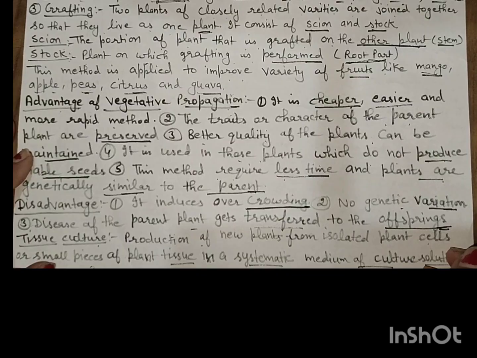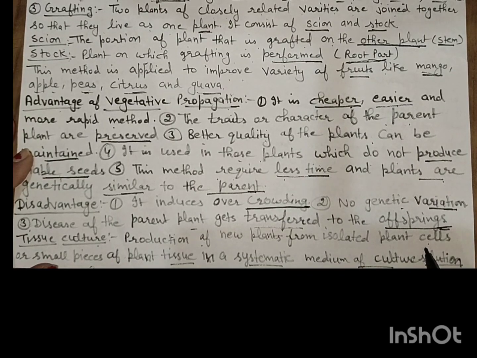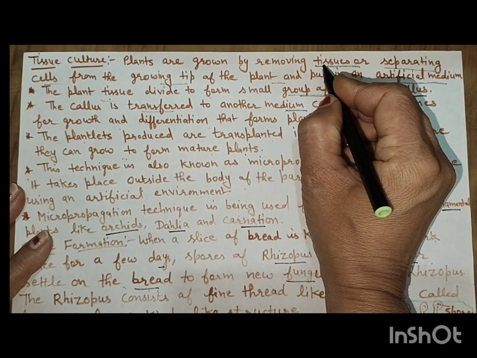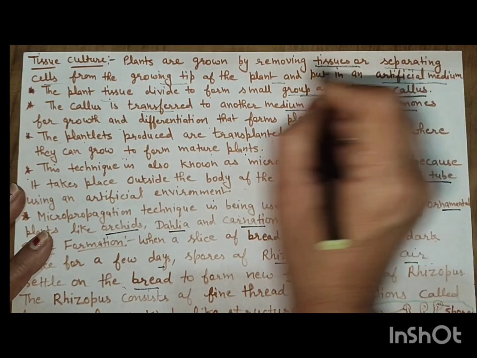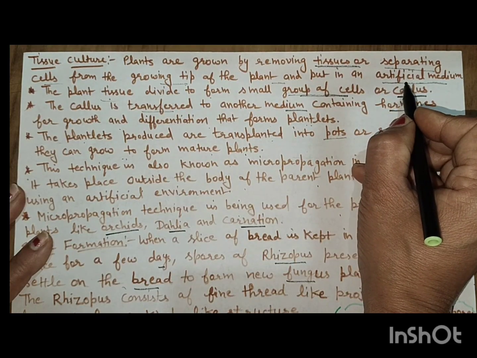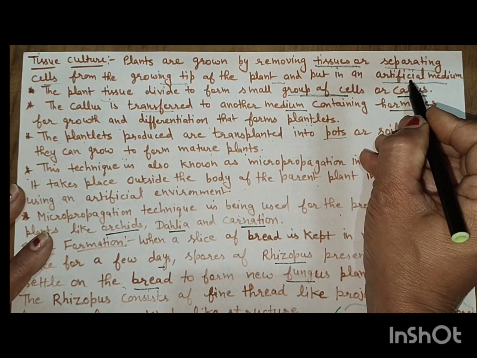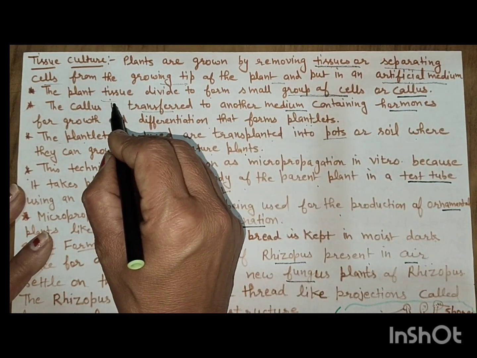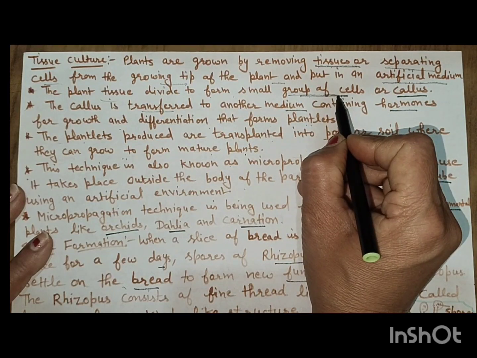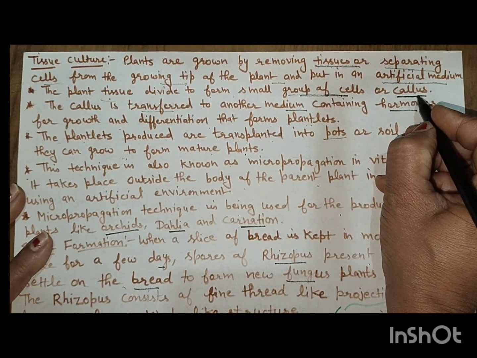Now tissue culture. Production of a new plant from isolated plant cells or small pieces of plant tissue in a systematic culture medium is called tissue culture. Plants are grown by removing tissue or separating cells from the growing tip of the plant and putting them in an artificial medium. The plant tissue divides to form a small group of cells. A group of cells is called callus.